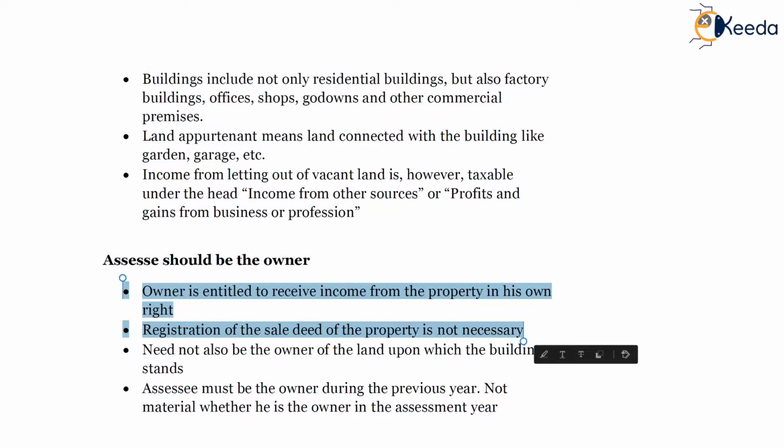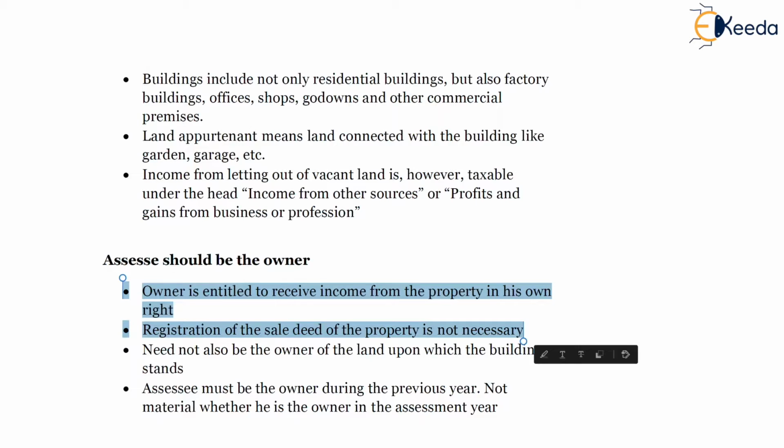He should be the owner. However, if the registration of the property is not yet made, but certain conditions are satisfied, for example where the registration of the sale deed is yet to be completed but the possession of the property is received and a certain amount has already been paid to the seller, in those cases the registration of the sale deed won't matter. The assessee would be termed as the owner, and accordingly the income from house property will be taxable in his hands.